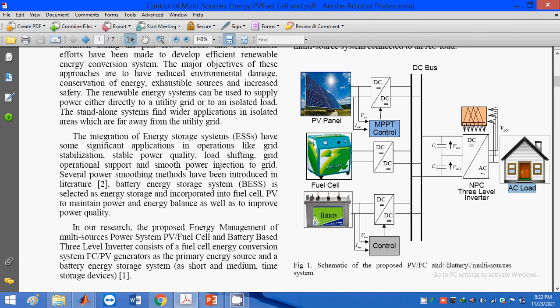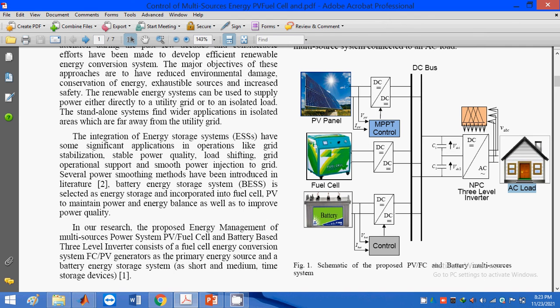So why do we require interconnection of these three microgrids with the home appliance? Why do we require these three DC microgrids with the home application? All these things will be discussed below.